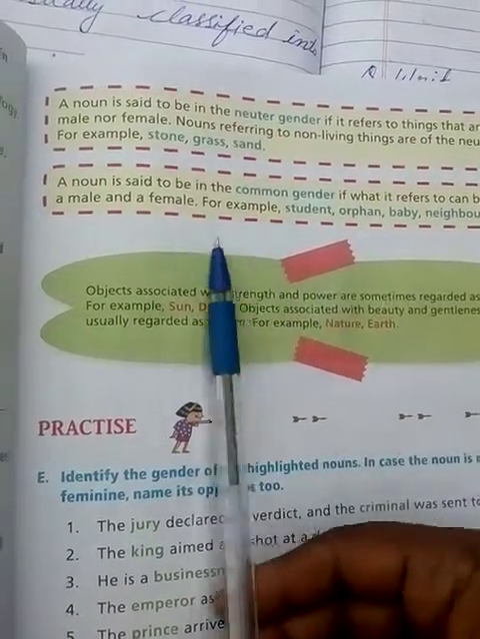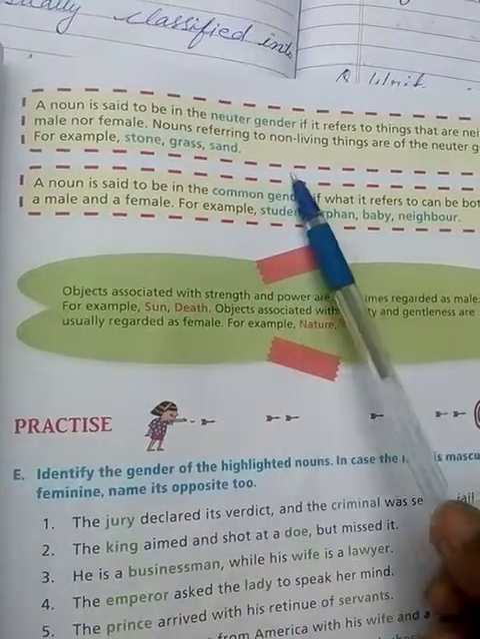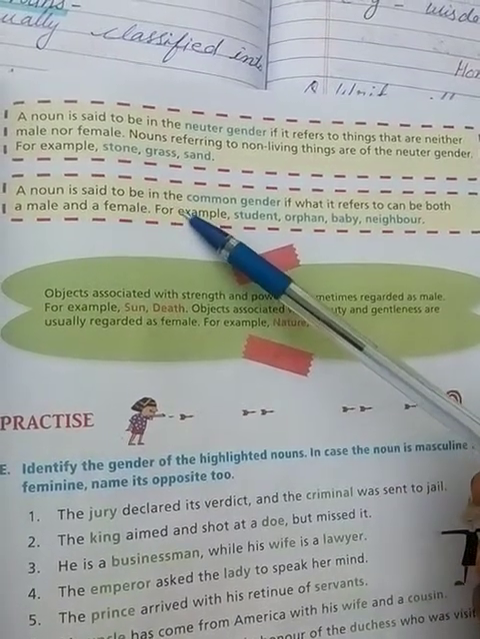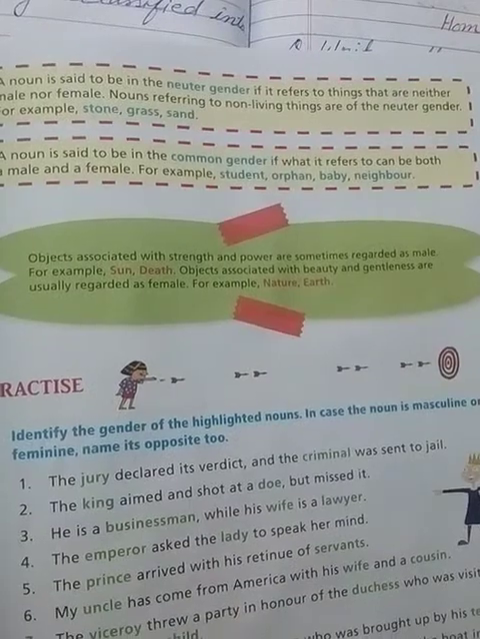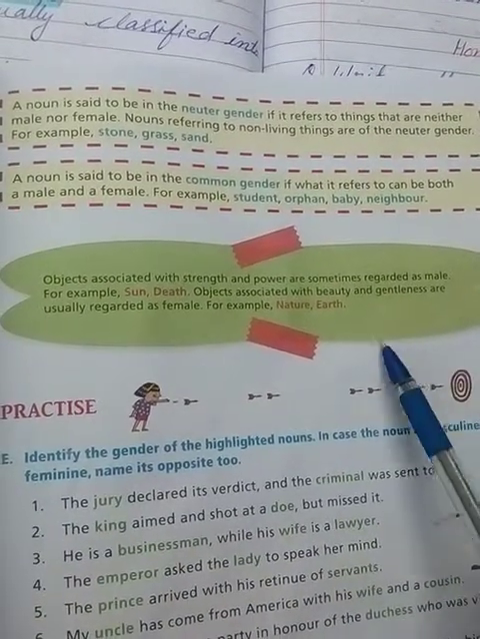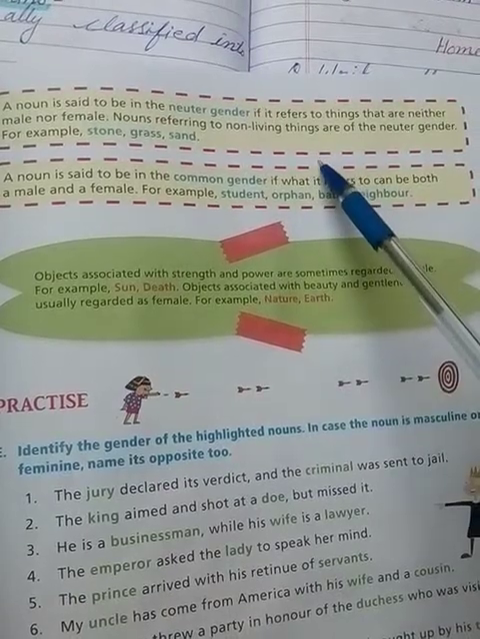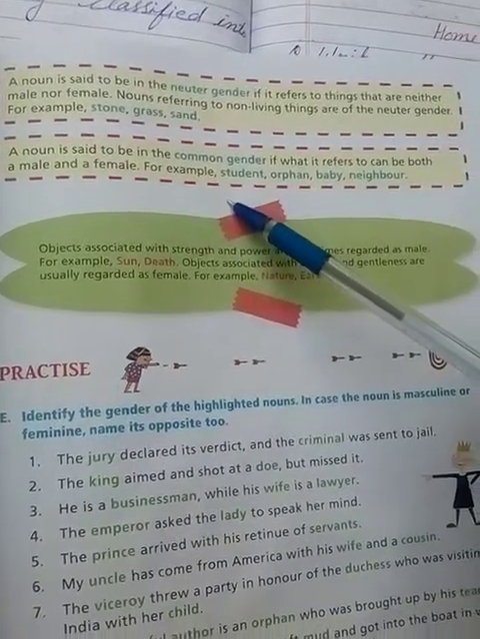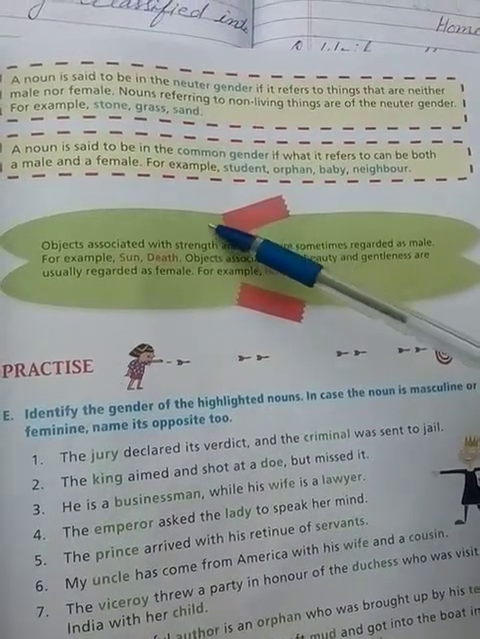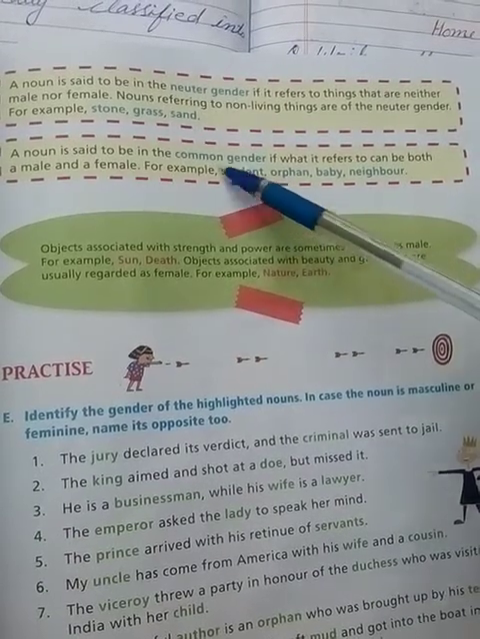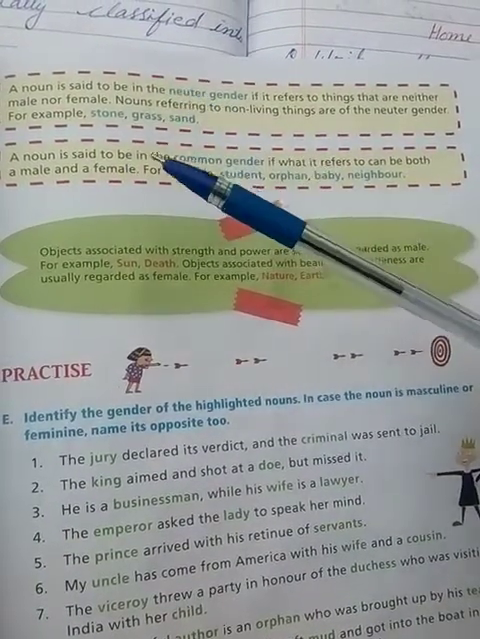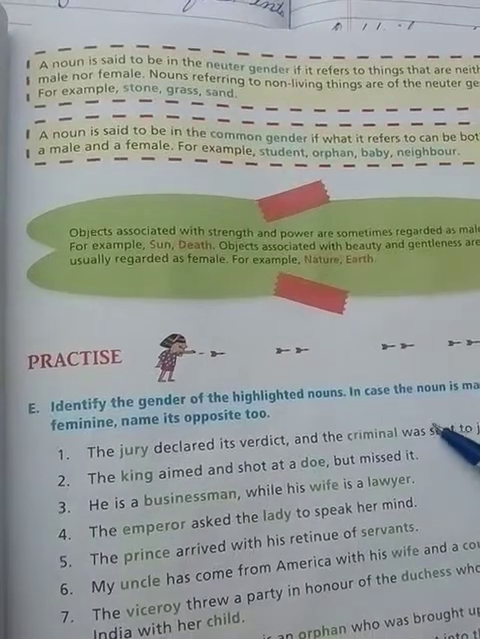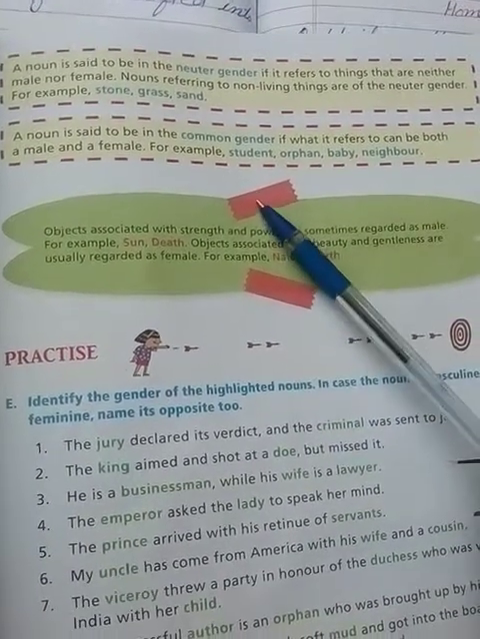The next is, a noun is said to be neuter gender if it refers to things that are neither male nor female. It means those words which come in neither male gender nor female gender. Nouns referring to non-living things are called neuter gender. It means those things which are lifeless, which don't have life, come under neuter gender. Suppose stone, grass, sand, pen, paper, book, copy, everything which doesn't have life and doesn't come in male and female, is called neuter gender.